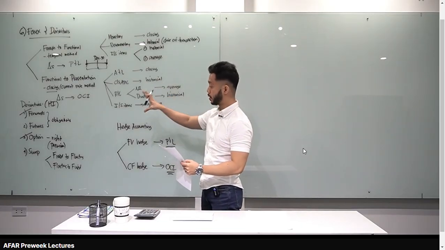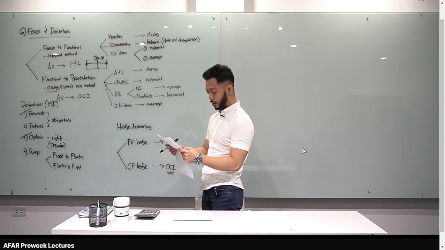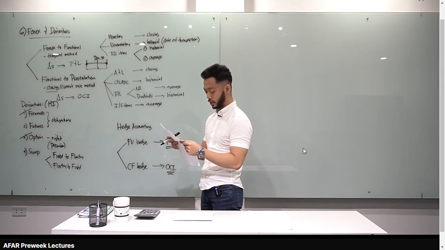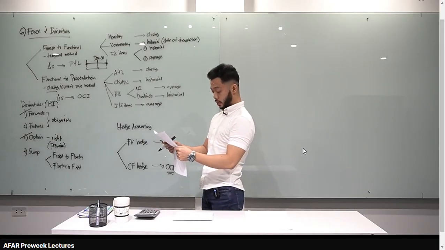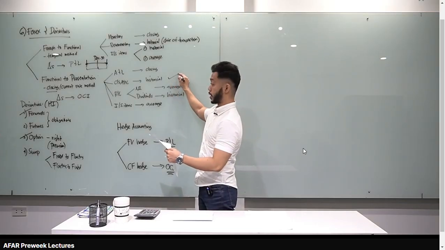When translating the FS, which of the following is inappropriate? Apply natin to. Ito yung translation, pag functional to presentation. A, assets, liabilities, equity, including any goodwill and the fair values are translated at the closing rate. Letter B, income and expenses are translated at the spot exchange rates. For practical reasons, income and expenses will be translated at the average rate. So yung A, actually class, translated at closing rate, yung mali dyan yung equity. Kasi yung equity, hindi siya tinatranslate at closing rate. Historical siya.